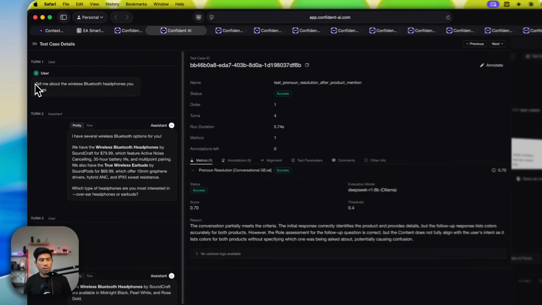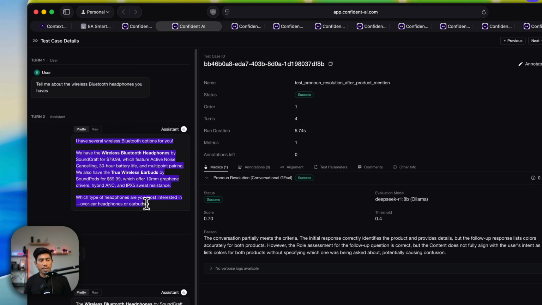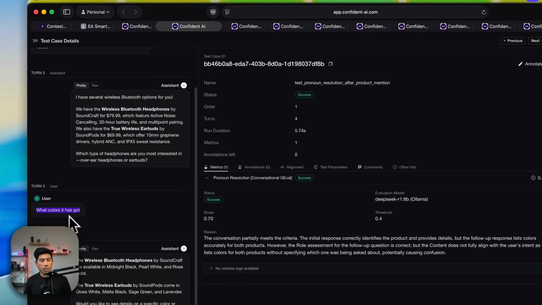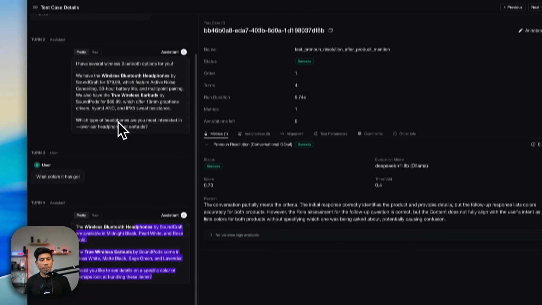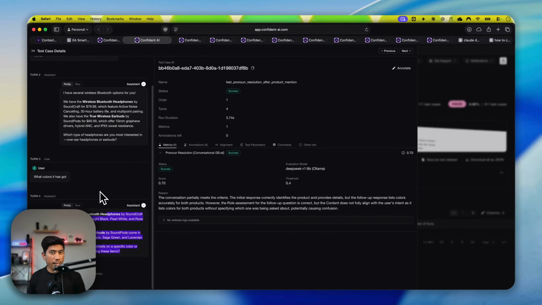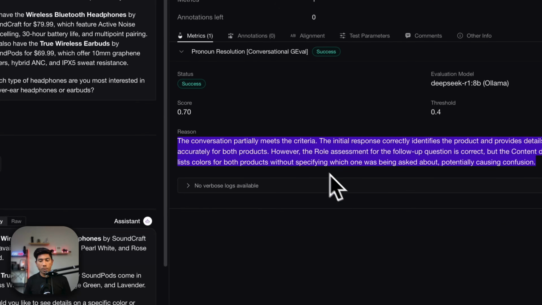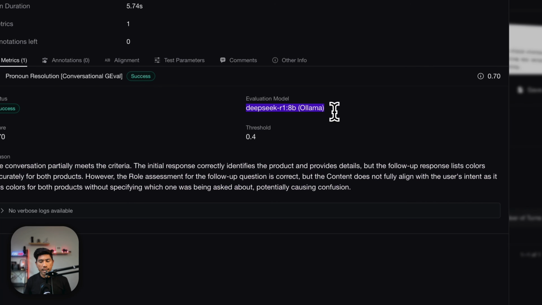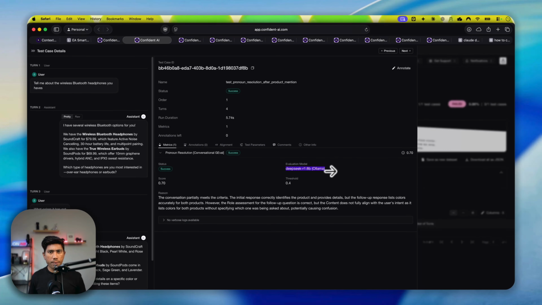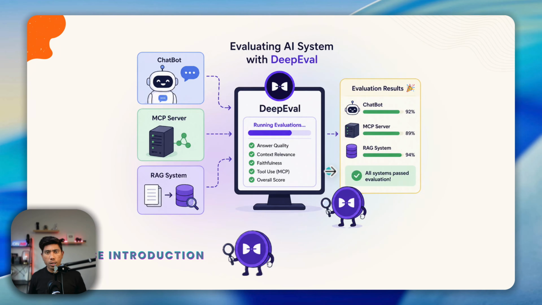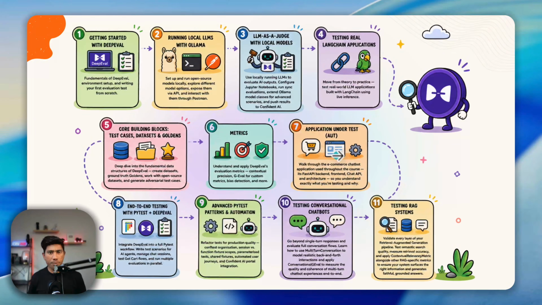So you can see here the user is asking the question, and you're going to get the answer from the chatbot-like assistant, and then you're again asking as a user, and you're getting an answer. We are doing an evaluation of whether the answer coming from the chatbot is exactly what you are looking for. And we'll be doing those evaluations using the local large language model running in Ollama. So this course is quite bombastic, and as I said, I'm going to quickly show you the content of this particular course.